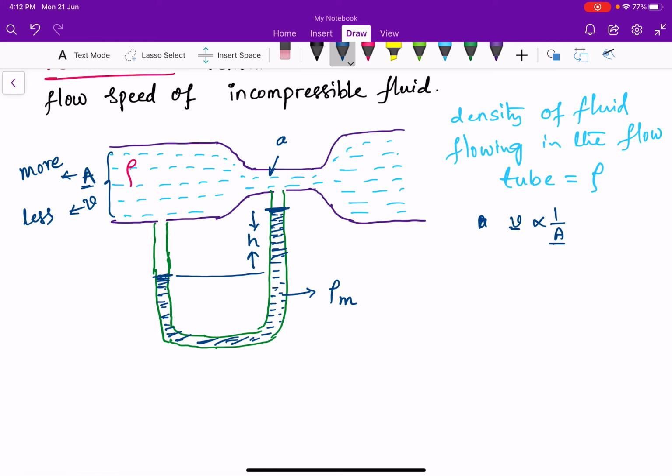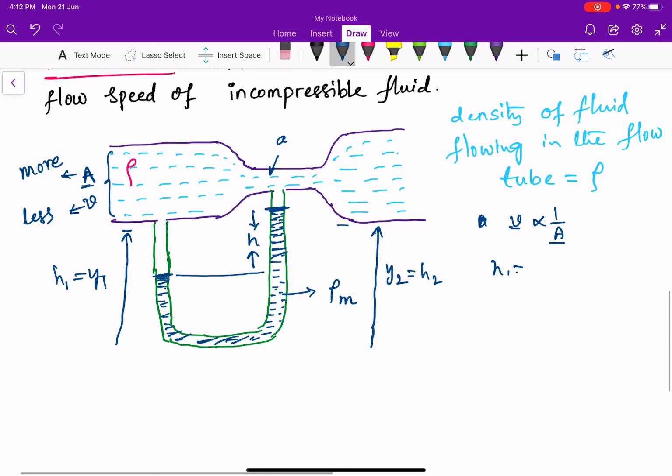Okay, see this point and this point are at almost equal height from the reference point. Y1 is equal to Y2, or H1 is equal to H2. So if H1 is equal to H2 here, Bernoulli's equation will become,